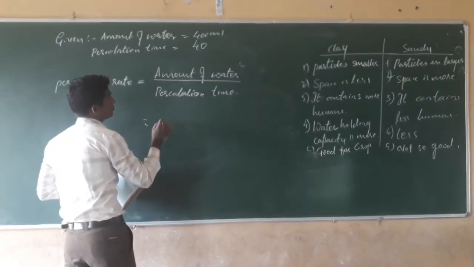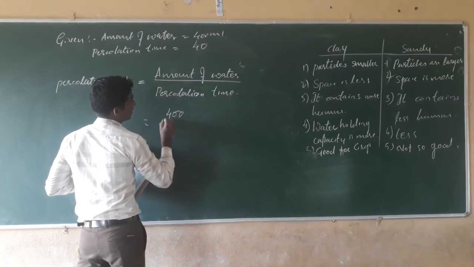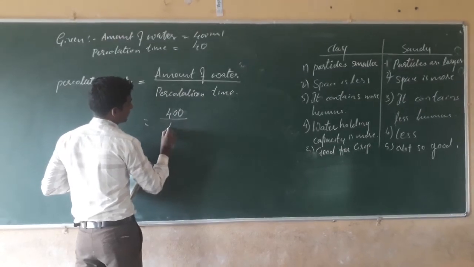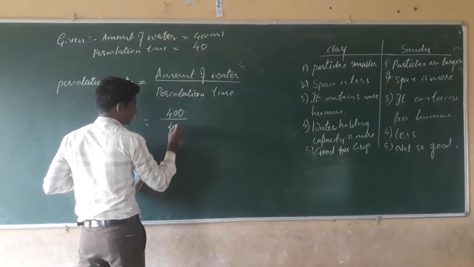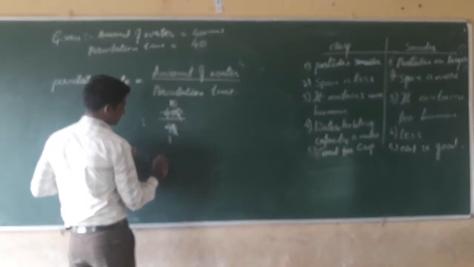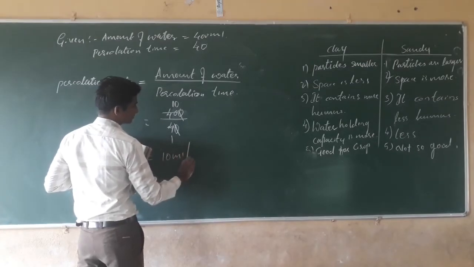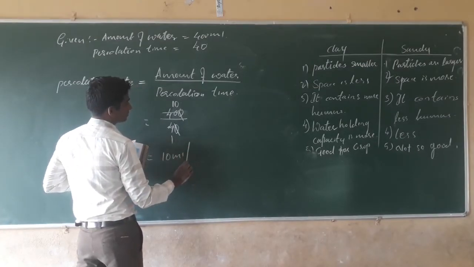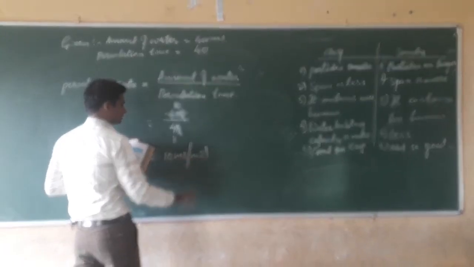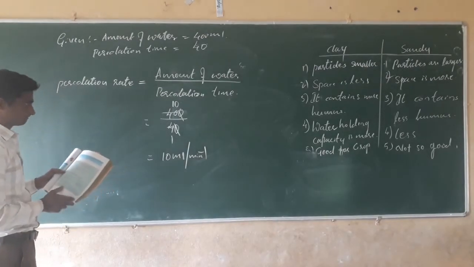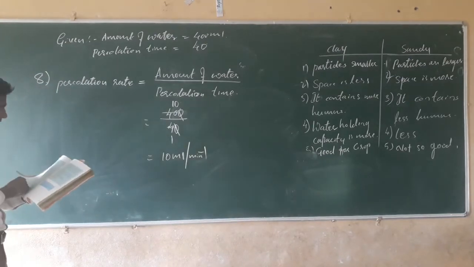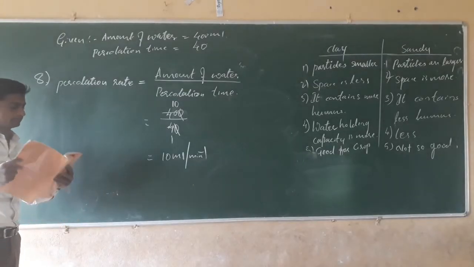Then we have to fill in those values. Amount of water, that is 400, divided by percolation time 40. 0 0 cancel, 4 1s are 4, 4 10s are 40. Then 10 ml per minute. 10 ml per minute. Yes, that is question number 8. Now come to question number 9.